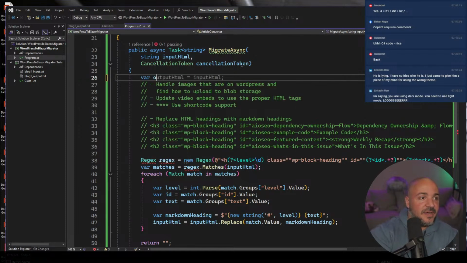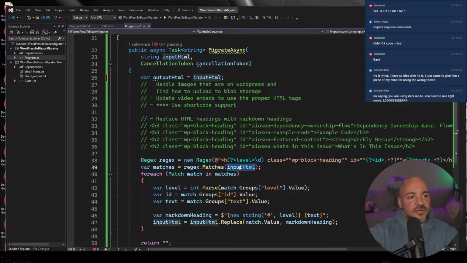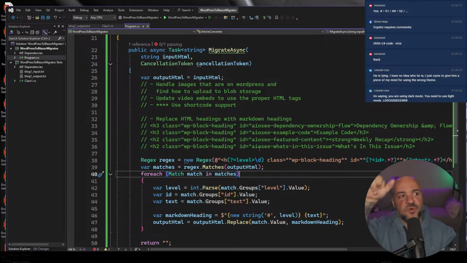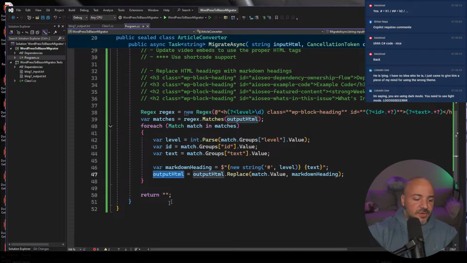So var output HTML equals the input HTML. The reason I'm doing this is I'm not going to use input HTML at any other point in here. When I go to debug this, I want to make sure that I can look at the HTML at the same time. You might see me using, probably not on this stream because we're running out of time, watches where I can go to different offsets. I want to be able to compare, so I want the untouched input accessible. Then I'm going to return the output HTML.